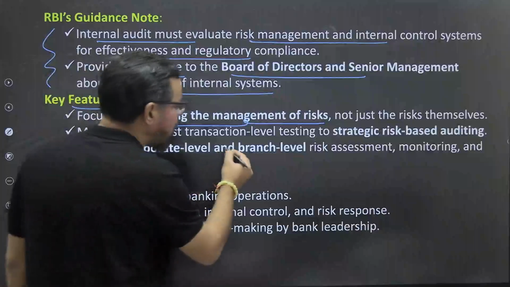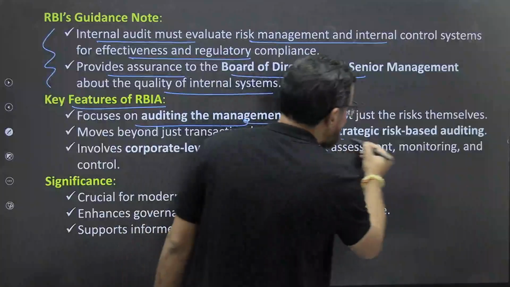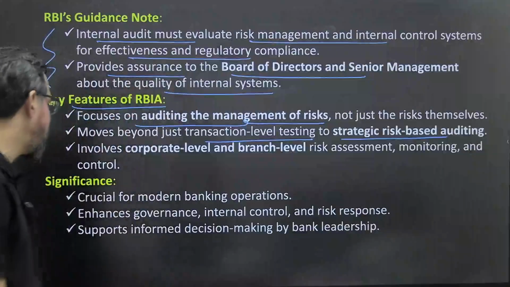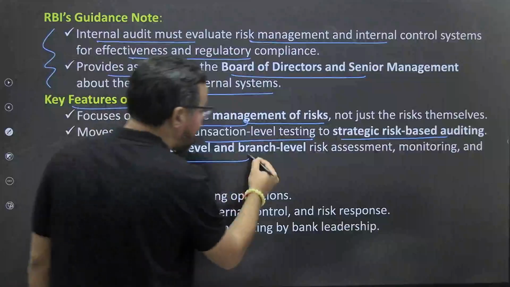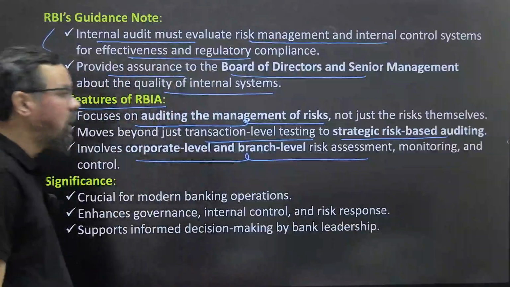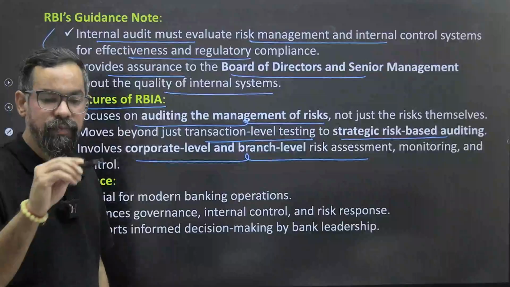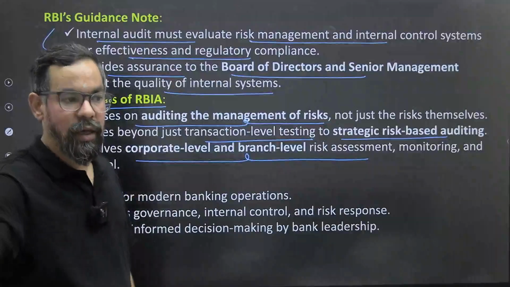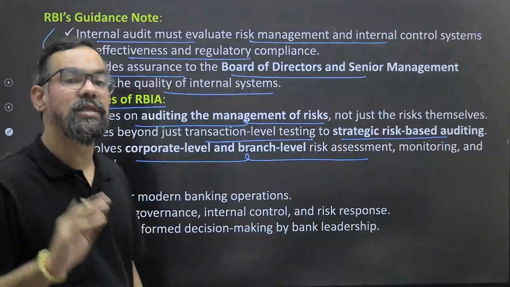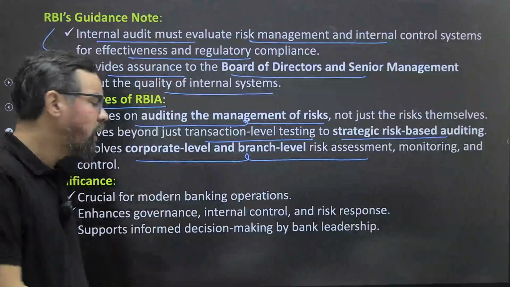Move beyond just transaction-level testing to strategic risk-based auditing. Involve corporate-level and branch-level risk assessment, monitoring and control also. So we have an integrated system. If anything happens at any small branch, that should get escalated through your MIS.